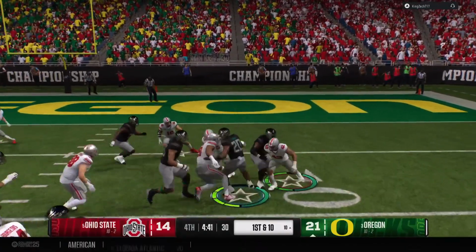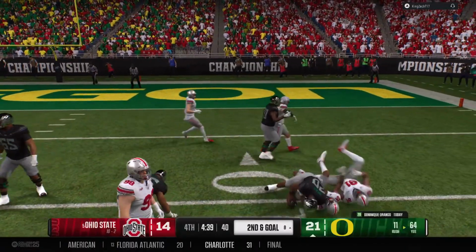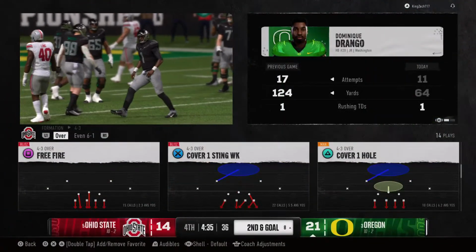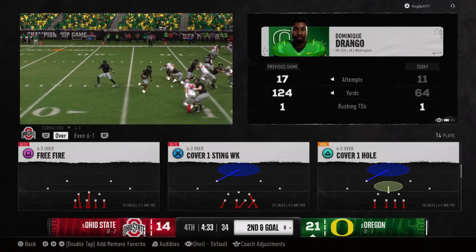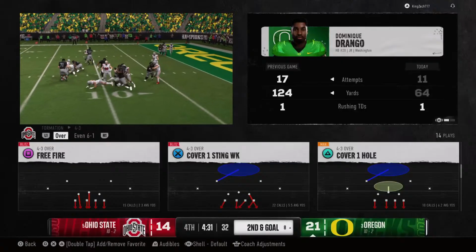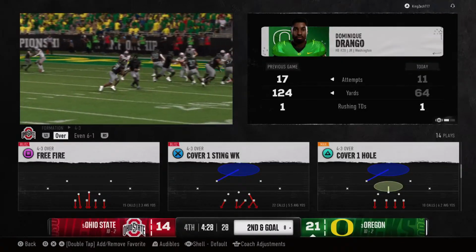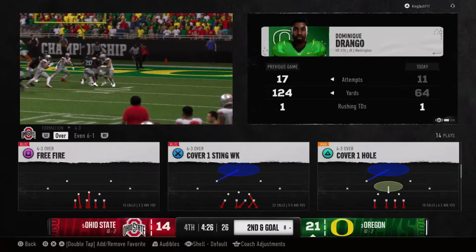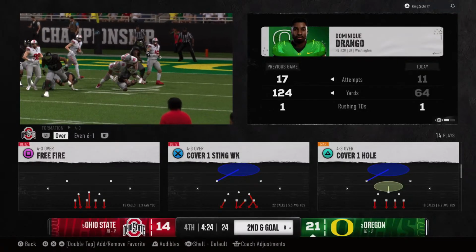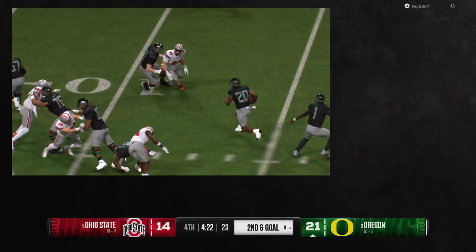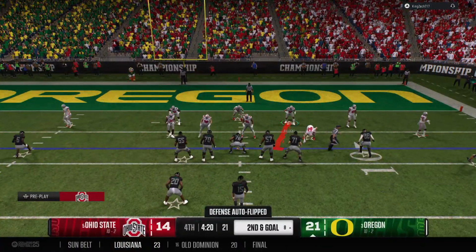First and goal, they'll try to run it in. That's a nice tackle there by the senior. Second down and goal upcoming.